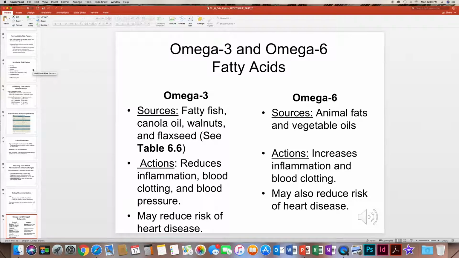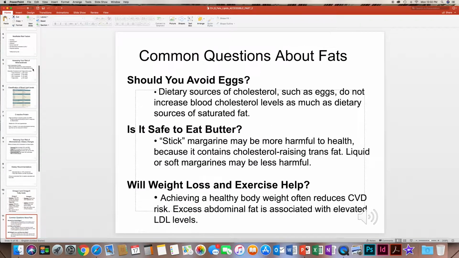Some of the healthier fats are your omega-3 and omega-6s, and omega-3 you can get from fatty fish such as salmon, also from canola oil, walnuts, and flaxseed, and it helps to reduce inflammation, also reduces blood clotting and blood pressure. It may help in your overall profile with your risk for heart disease. And omega-6, you can get that from animal fats and vegetable oils.